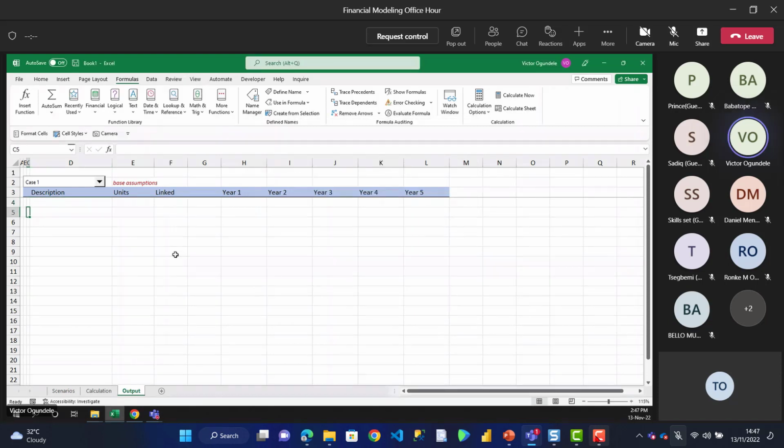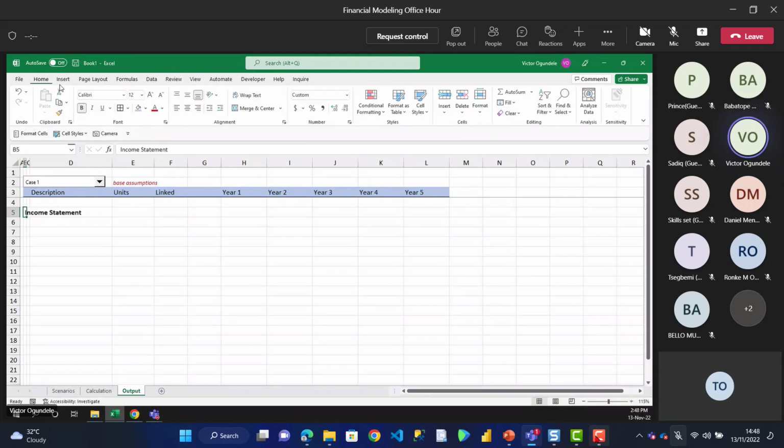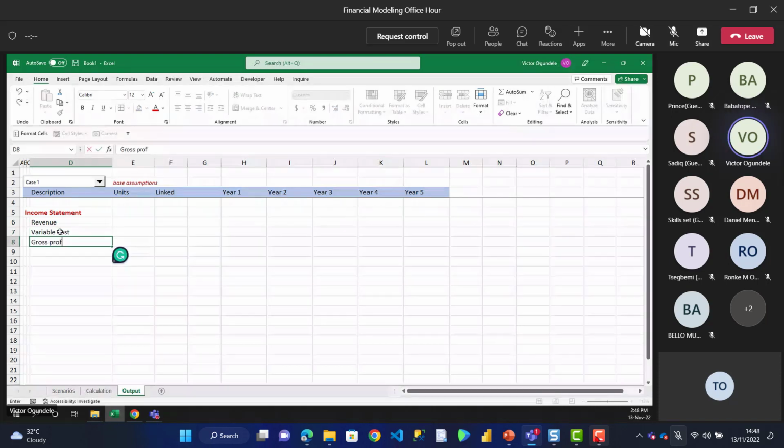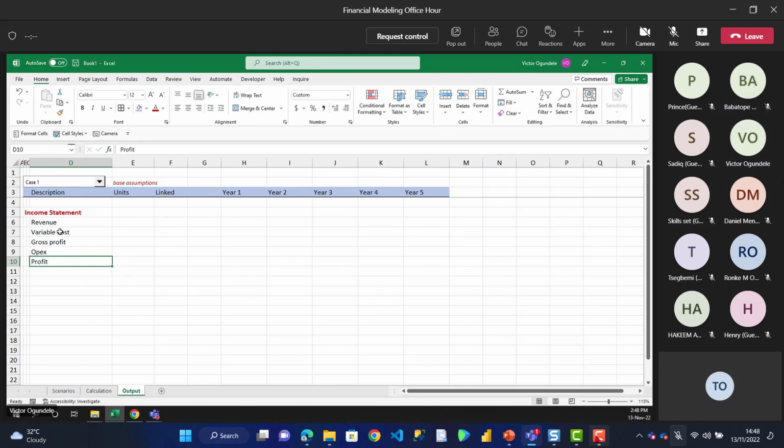Okay, so we'll just call this our income statement. We're going to have our revenue. We're going to have our variable cost. We're going to have our gross profits or contribution. Then we're going to have our fixed costs, or let's just call it OPEX. Then we're going to have our profits. So let this be in million units. Okay.